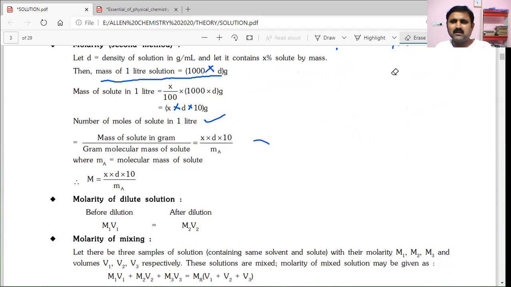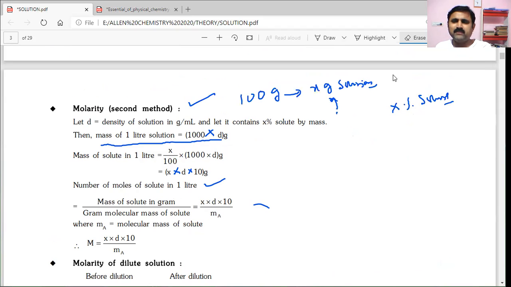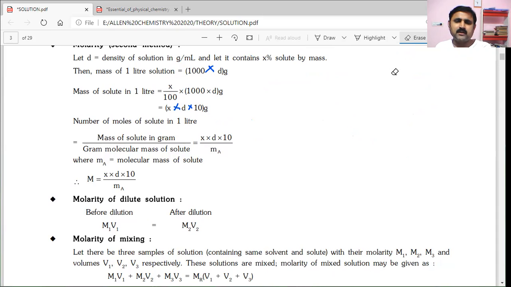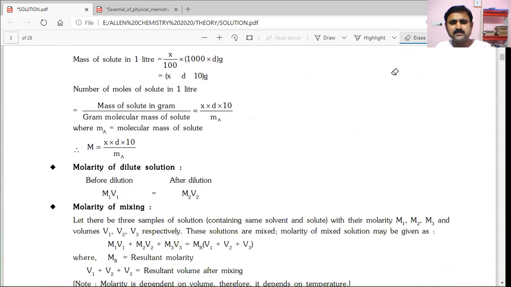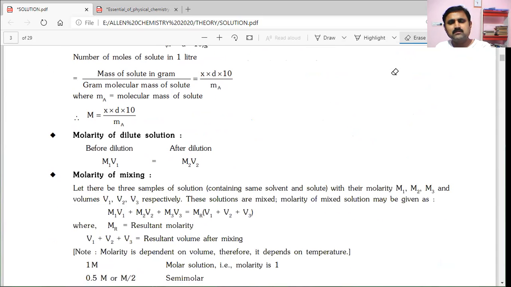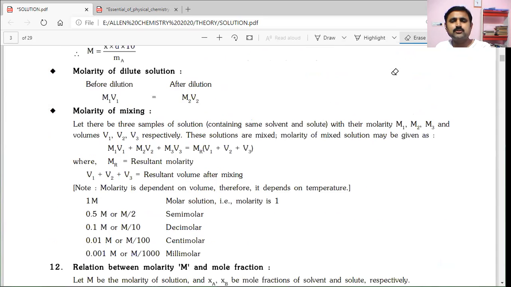The dilution law is telling that M1 V1 is equal to M2 V2. This is the formula for the dilution principle. So this you will use for the dilution principle. M1 V1 is equal to M2 V2.